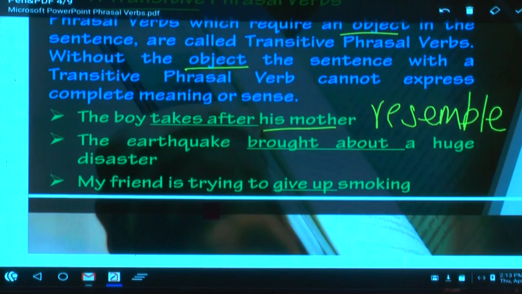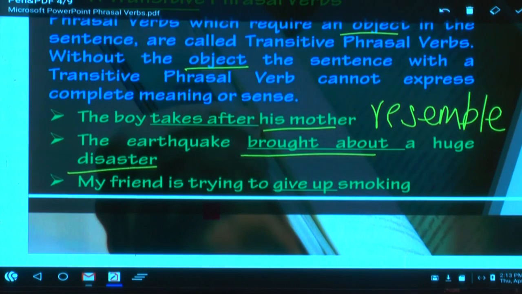His mother. And the earthquake brought about. What is the phrasal verb here? Brought about. Brought about, we have already learnt. What does it mean? Make something happen. Cause change. Bring about means make something happen or cause change. The earthquake brought about. You stop there. Does it convey the complete meaning? Not at all. The earthquake brought about what? A huge disaster. So what is the object here?